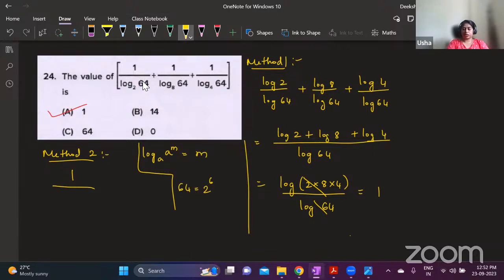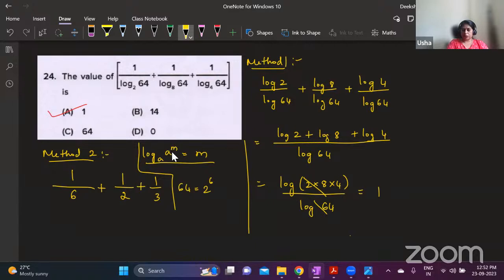64 is 2 power 6. So log of 2 power 6 to the base 2 is 6. Plus, here can I write 64 as a power of 8? Yes. 8 square is 64, right? So that will be 1 by 2. Here 64 can be written as 4 cube. So this is 1 by 3. Understood how I have written this? I have not used logarithm properties at all. Directly I have used this property.